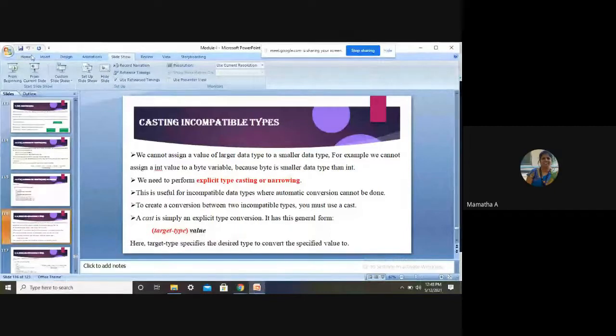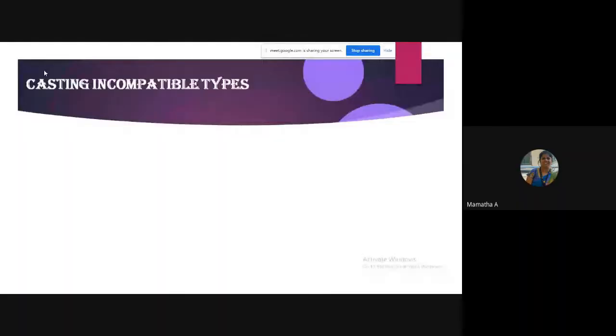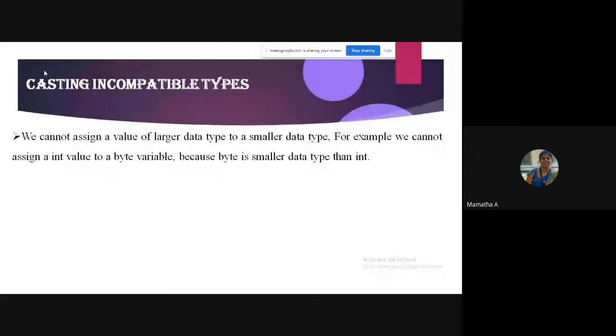Am I audible, students? Hello? Yes, ma'am. Okay. So say I want to store or assign a value of a larger data type to a smaller data type.